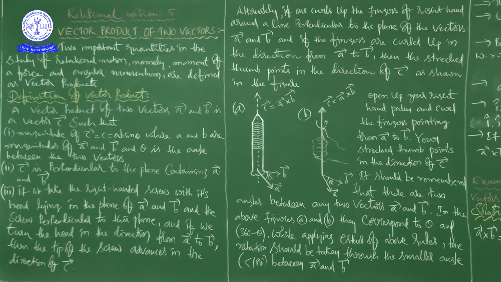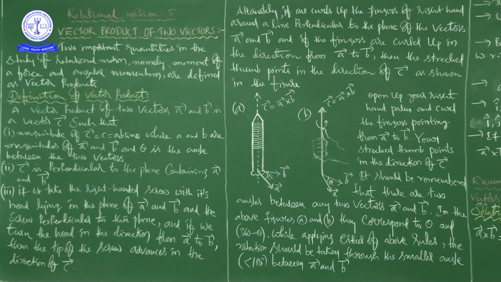Okay, right. Now c bar is perpendicular to the plane containing a bar and b bar. Suppose for example this is a bar and this is b bar. Then the plane of the board is the plane which consists of a bar and b bar.